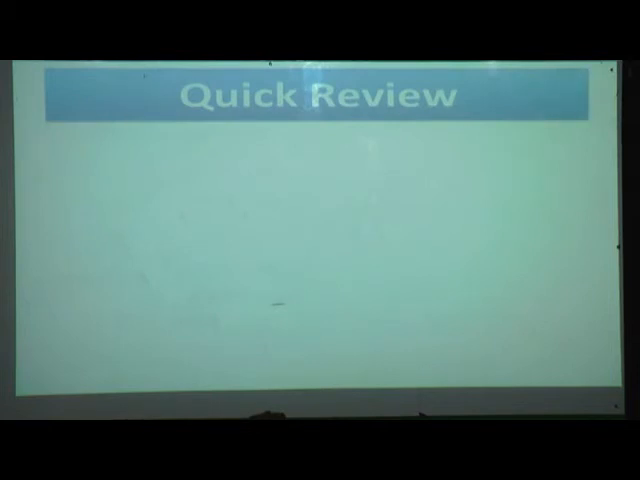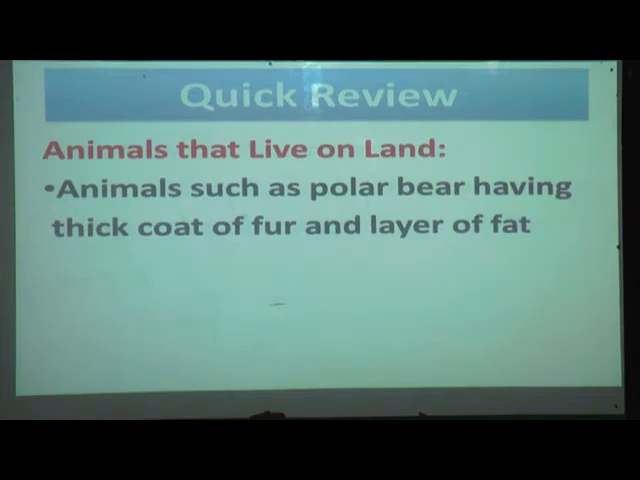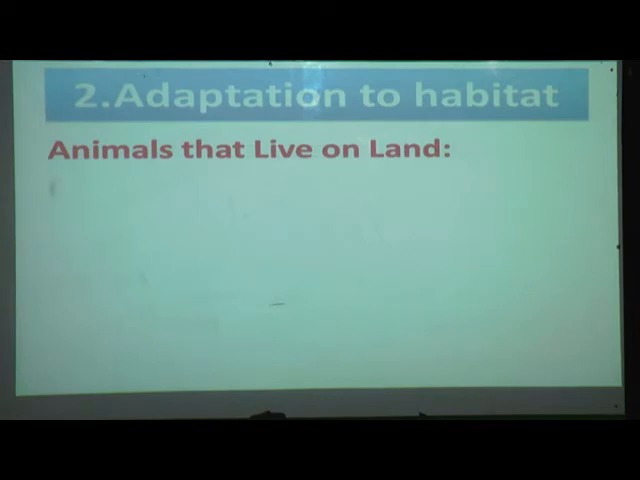Now we will see a quick review of these animals that live on land. Animals such as polar bears have a thick coat of fur and a layer of fat under the skin. Just now you have seen in the picture, they have a thick coat and a layer of fat under the skin. Penguins huddle to keep warm. Yes, these two you have learned in the previous one, example 1. Now we will see example 2.